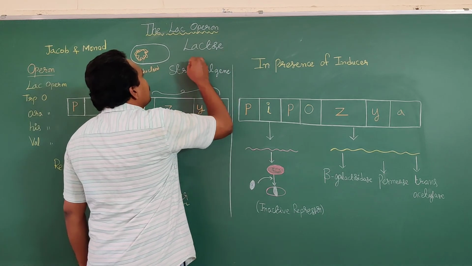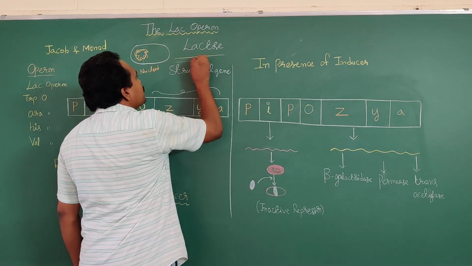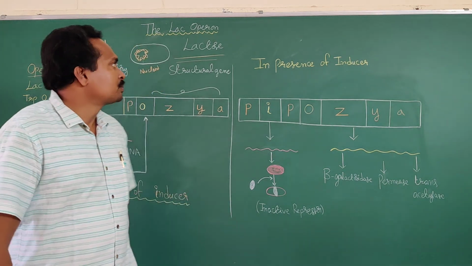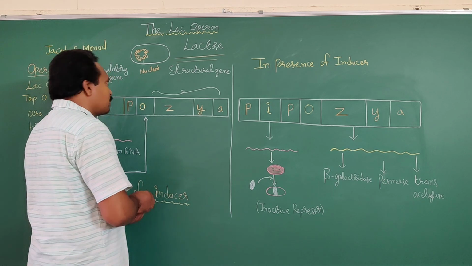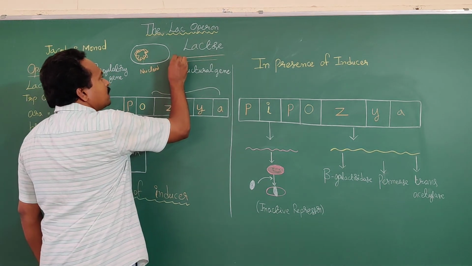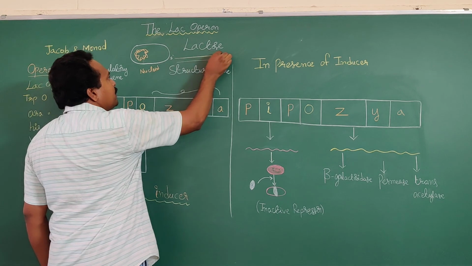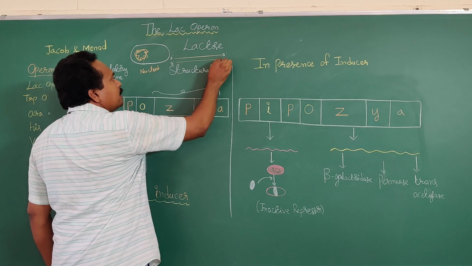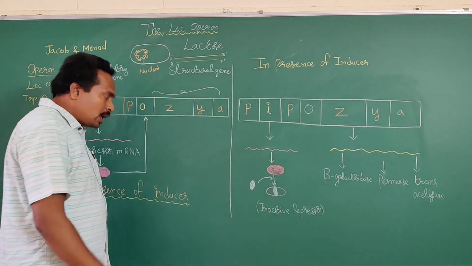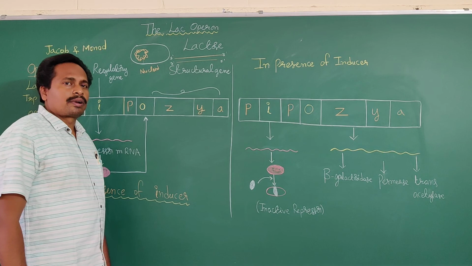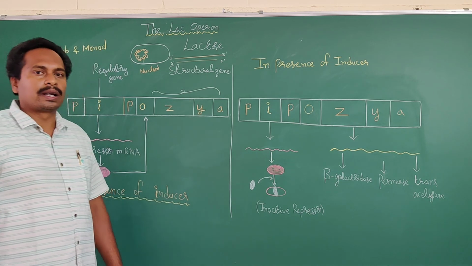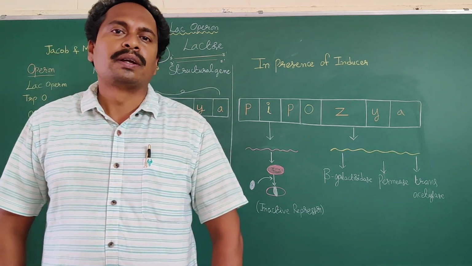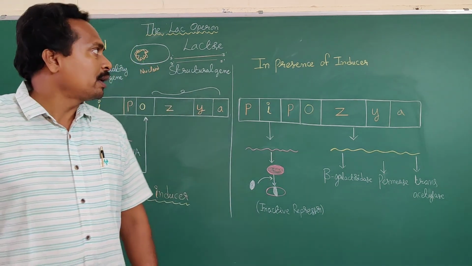How many strands are there in a DNA molecule? 2 strands. Already we have learnt about the structure of the DNA molecule. The DNA molecule consists of how many strands? 2 strands. What is the polarity of one of the strands? 5 prime, 3 prime. And the opposite strand has polarity 3 prime, 5 prime. And this DNA molecule consists of a transcription unit. Already we have learnt about the transcription unit, the process of transcription in prokaryotes and eukaryotic organisms.